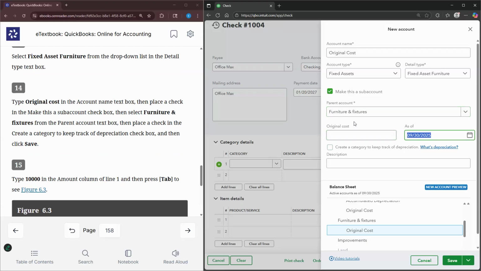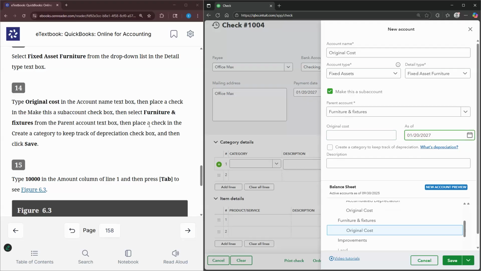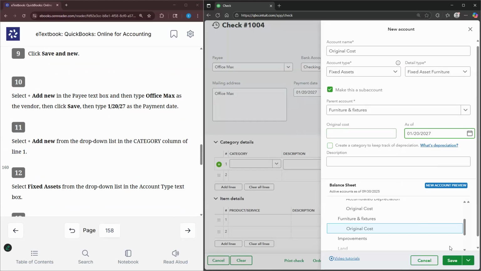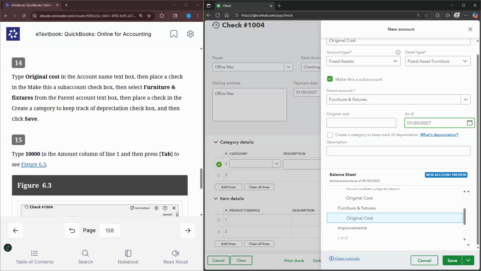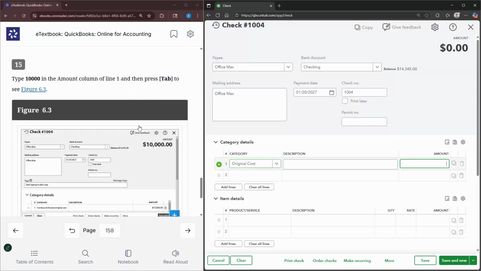And this is going to be as of 01/20/2027. All right, so we added that, and now we select save. And then we're going to type in $10,000.